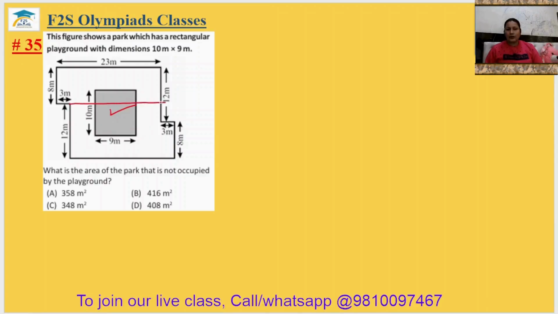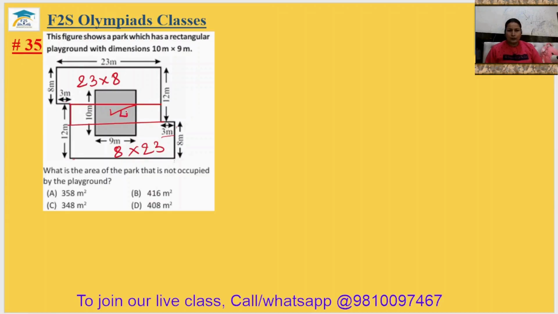If I draw a line from here and a line from here, this area will be 23 multiplied by 8, and this area will be 8 multiplied by, from here to here, again 23 only, because 3 is removed and 3 is added here. This part of the length from here to here is 12 and from here to here 8.